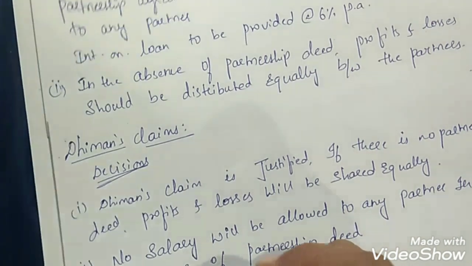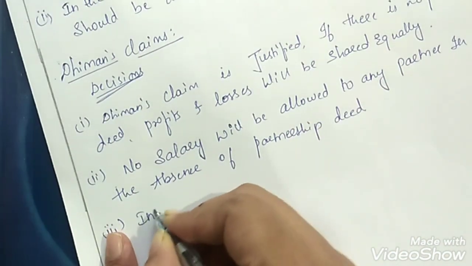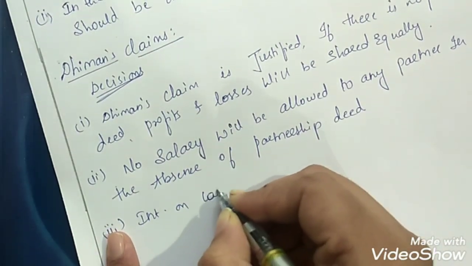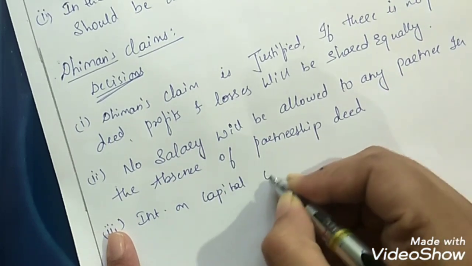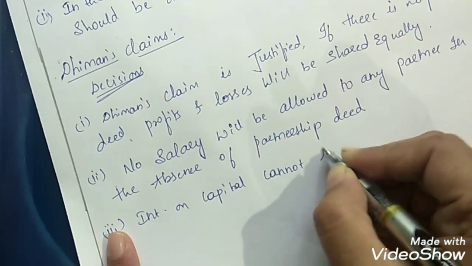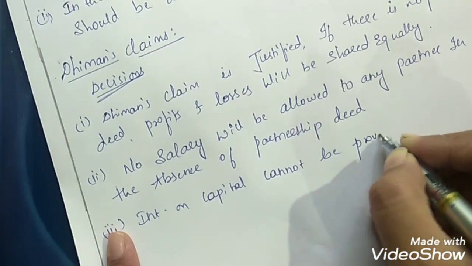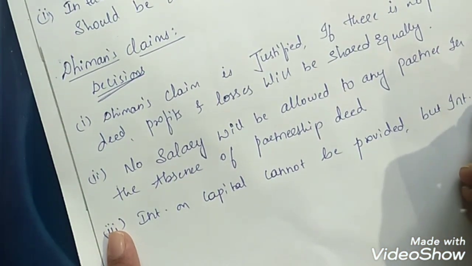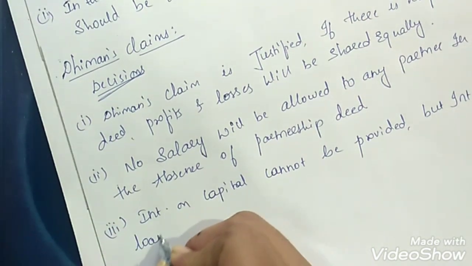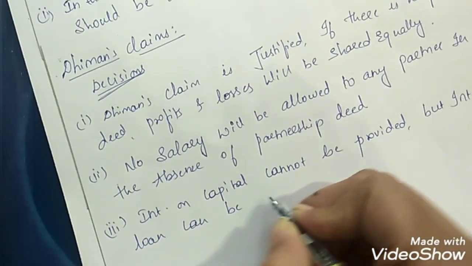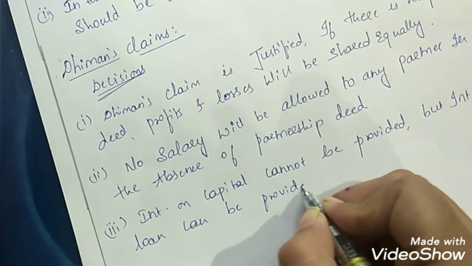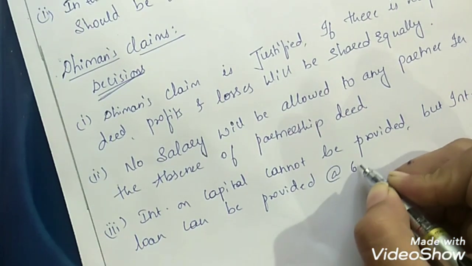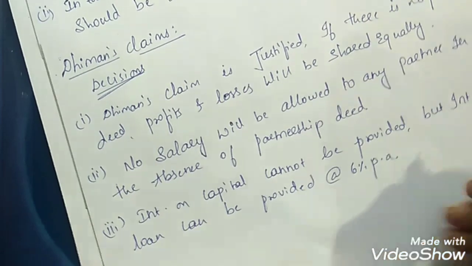So you can write it as: interest on capital cannot be provided, but interest on loan can be provided at 6% per annum.